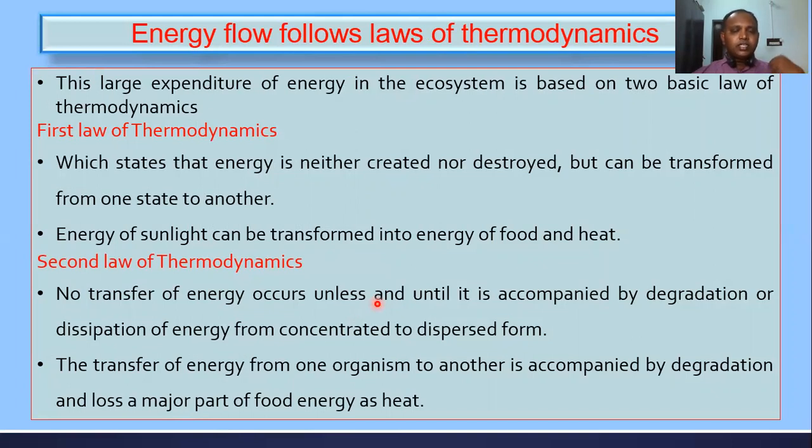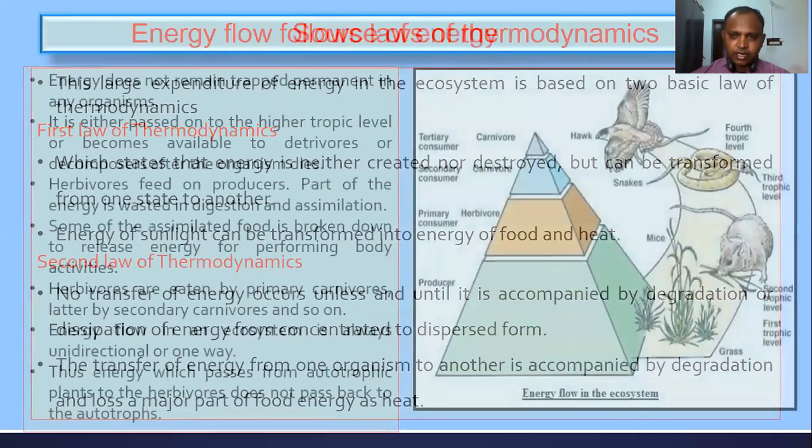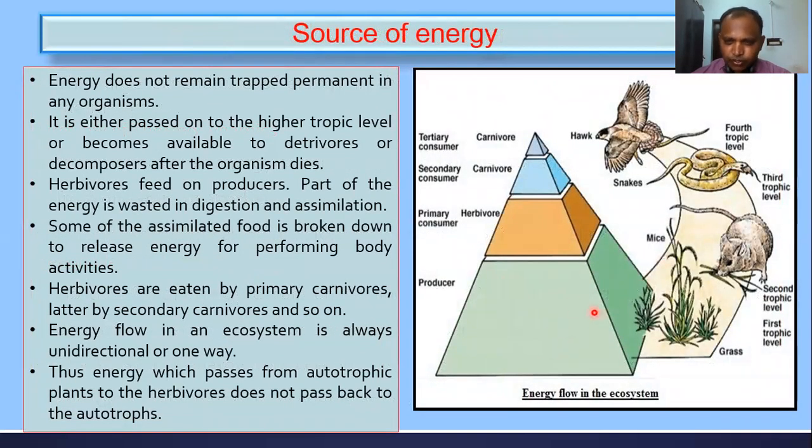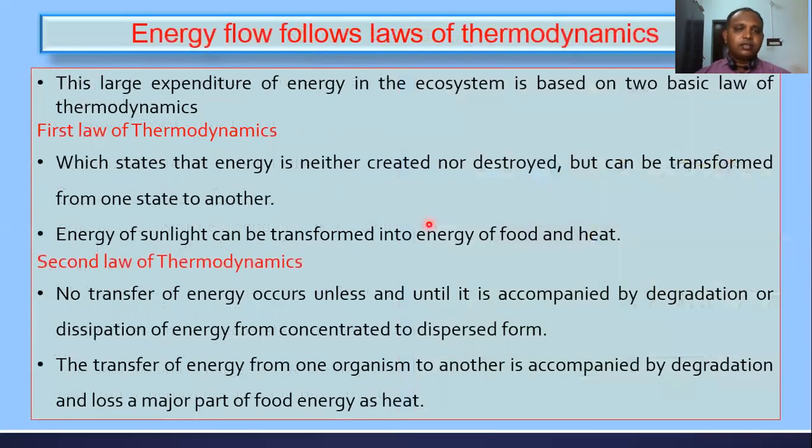When energy is transferred from one organism to another, it is accompanied by degradation, a loss of a major part of the energy, as we already discussed in the previous slide. Here you can see how much energy is stored in the producer, but only some percentage is stored in the herbivore, and the remaining part is lost. From herbivore to carnivore, only some percentage is transferred, the remainder is respiratory loss. From secondary consumer to tertiary consumer, again only some percentage. That is given in the second law of thermodynamics: the transfer of energy from one organism to another is accompanied by degradation, a loss of a major part of food energy as heat.